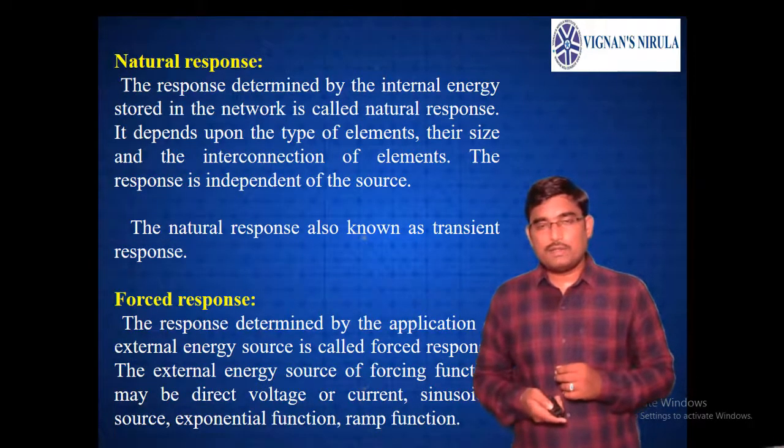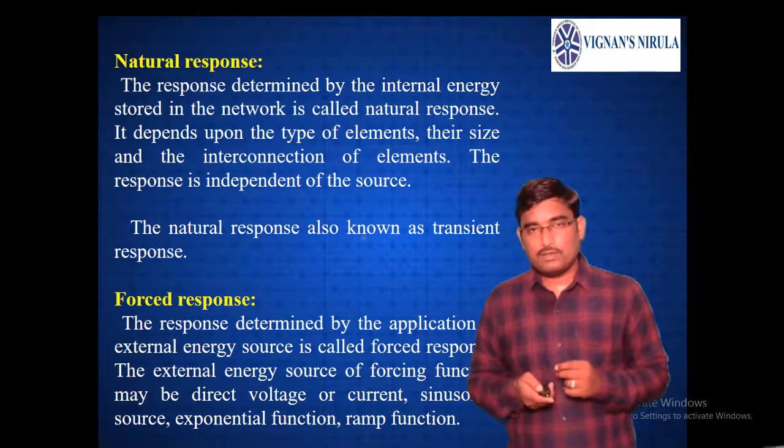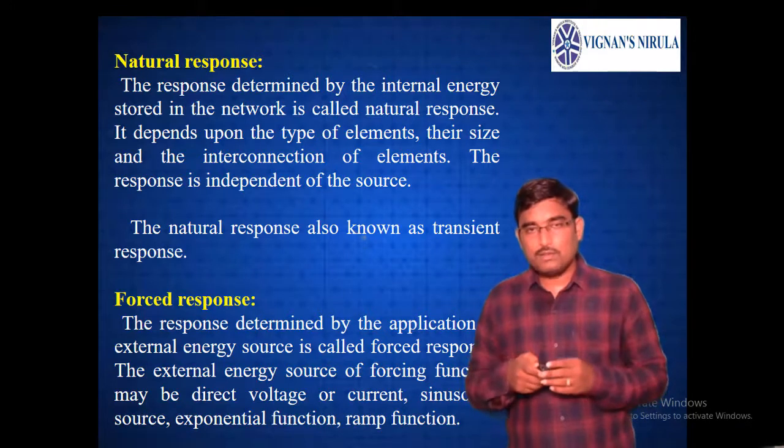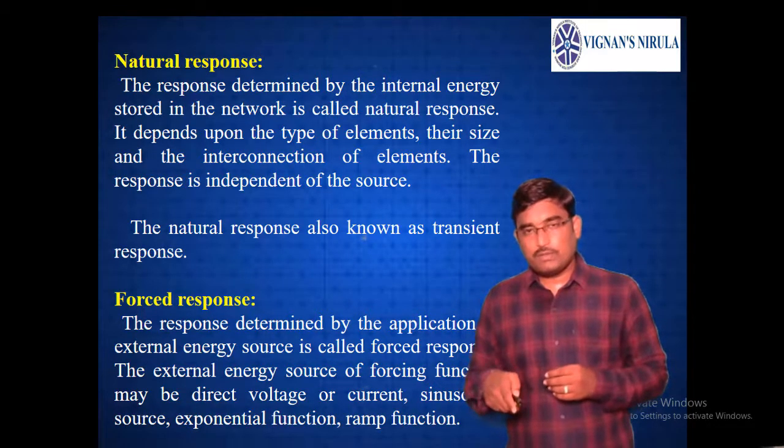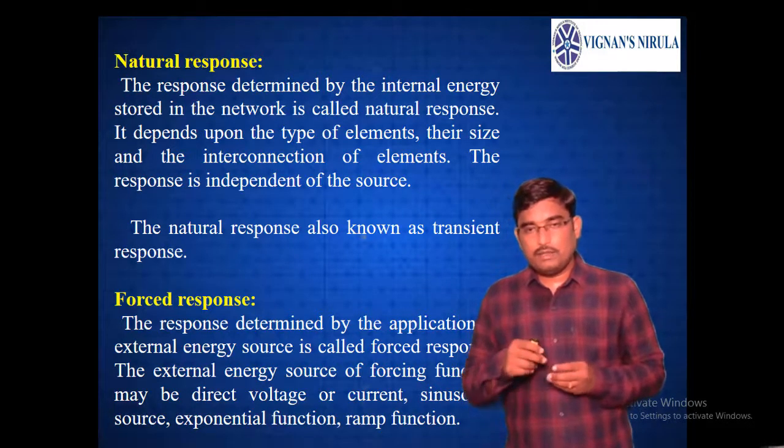Now, what do we mean by natural response? The natural response generally occurs only due to the energy storage elements inside the circuit. This depends on the type of the circuit, meaning the types of elements in the circuit. Forced response is a response determined by the application of an external energy source.